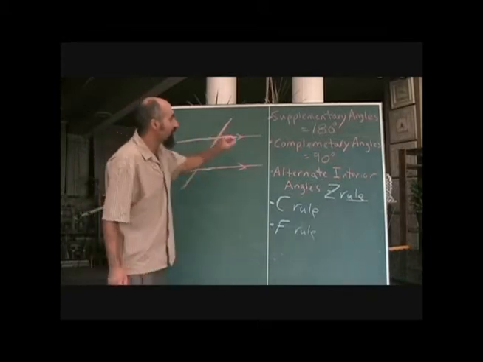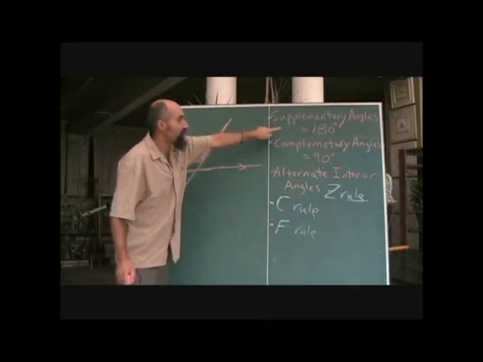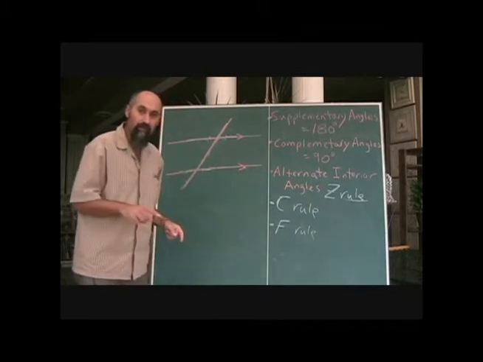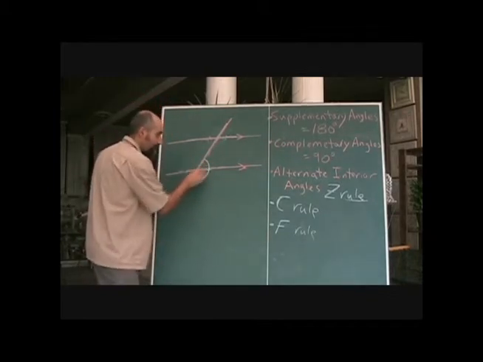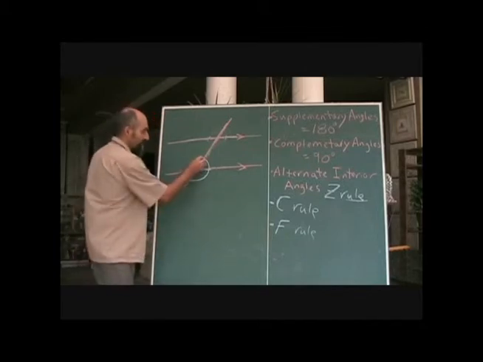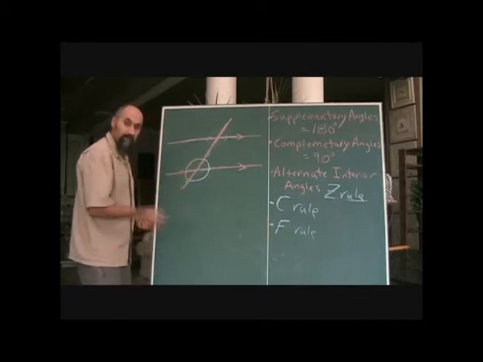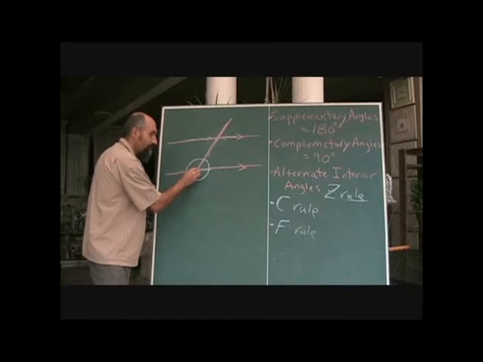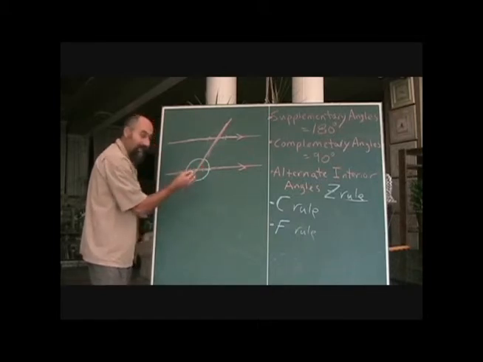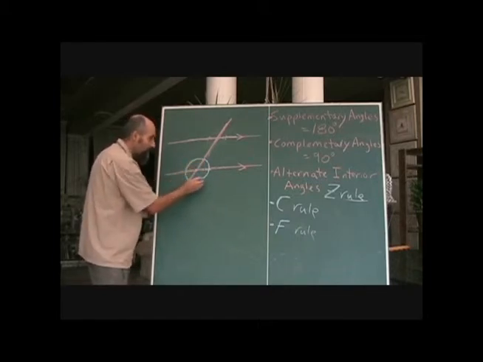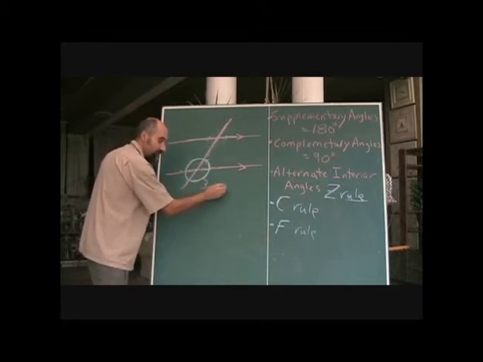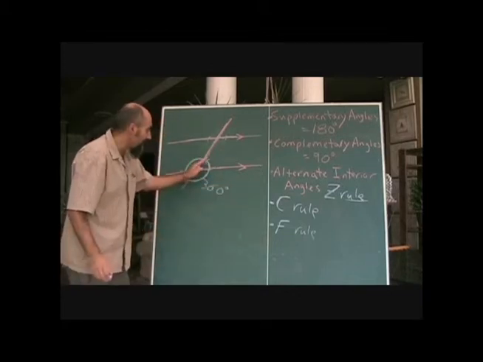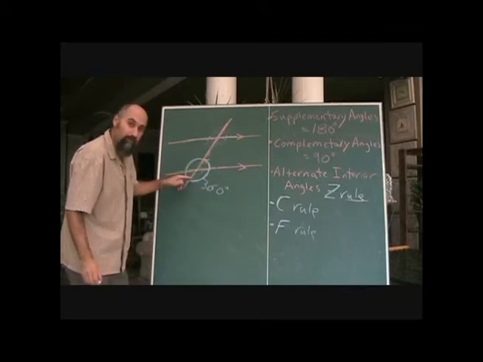Now, the other terminology that they use is supplementary, meaning the angles add up to 180. All angles on a line equal 180. That plus that equals 180. That plus that equals 180, which goes to any point on the angle at a point, if you go all the way around, is 360, which is basically a circle, right? So if you cut it in half, each one's going to be 180.